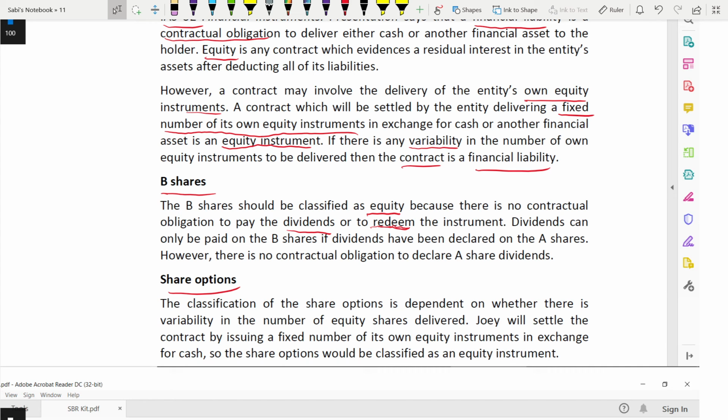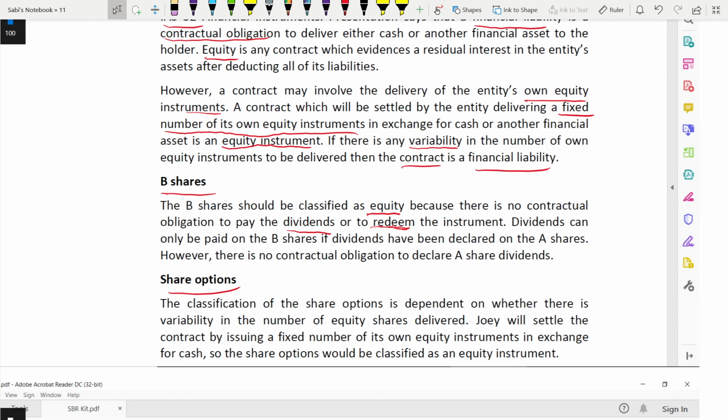We know when there are shares, we don't have obligations to pay dividends. When the company is doing good, we pay dividends. If we don't want to pay dividends, we don't pay dividends. Liability is not like that. Interest you have to pay. You have that obligation to pay interest all the time. Or to redeem the instrument also, they don't have that obligation.